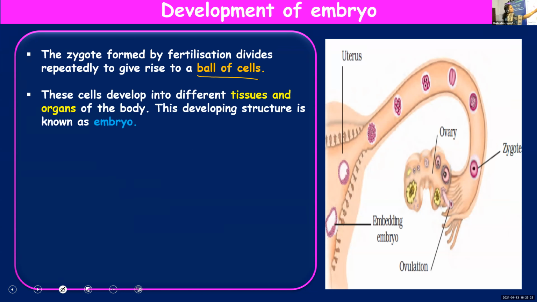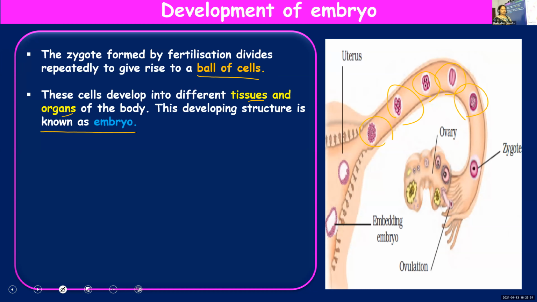As you can see in the picture, it's forming a ball of cells, 2, 4, 8, and the number keeps on increasing by cell division. Once they form a group of cells, a group of cells can form tissue, a group of tissues can form organs, and this developing structure is known as embryo.